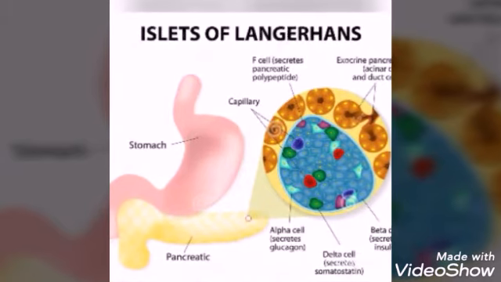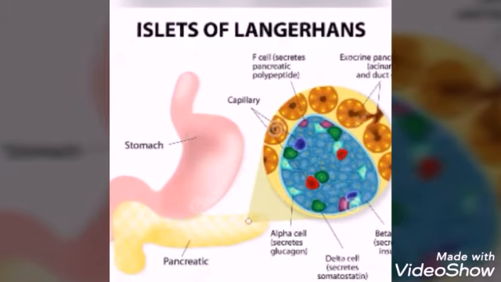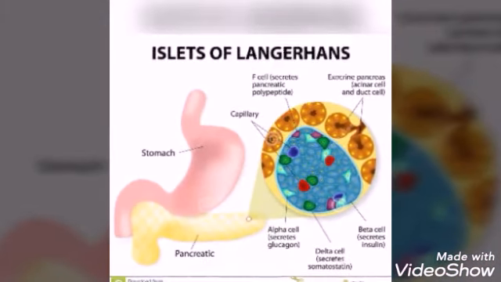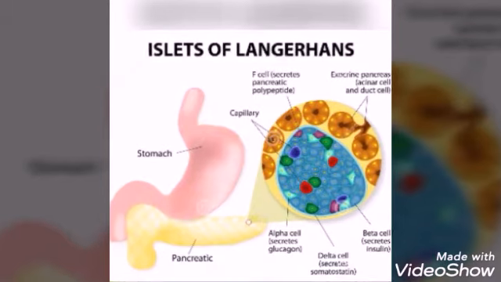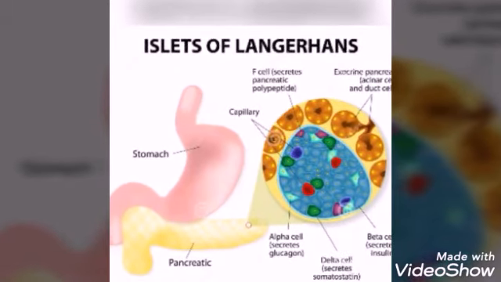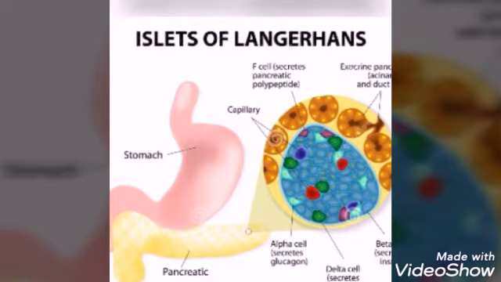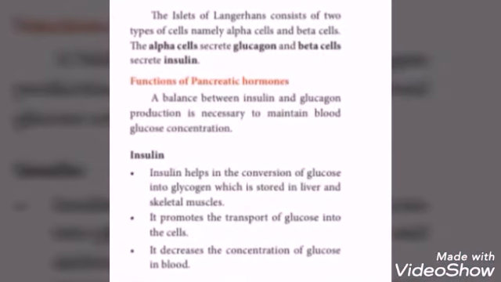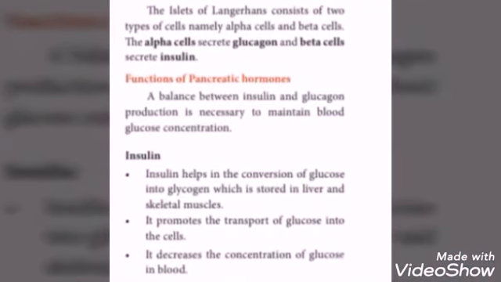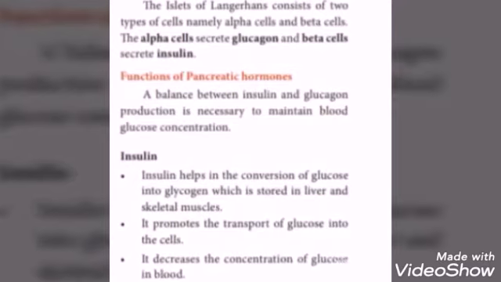Next one, insulin. As I already told, insulin helps in the conversion of glucose into glycogen, which is stored in liver and skeletal muscles. It promotes the transport of glucose into cells, so glucose level in blood decreases.